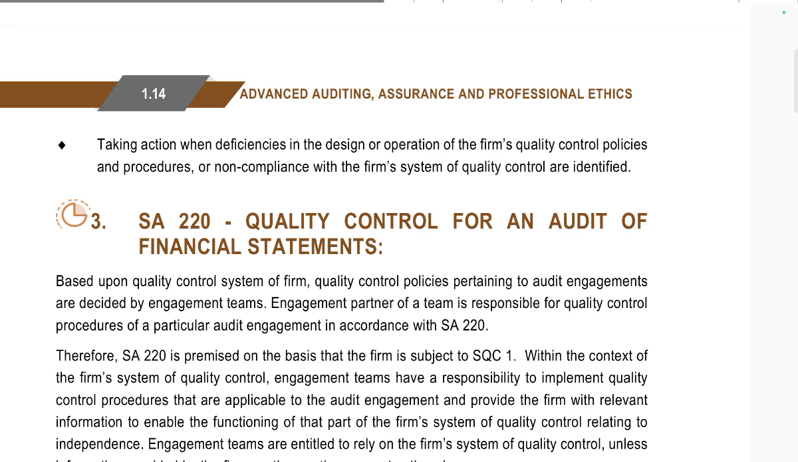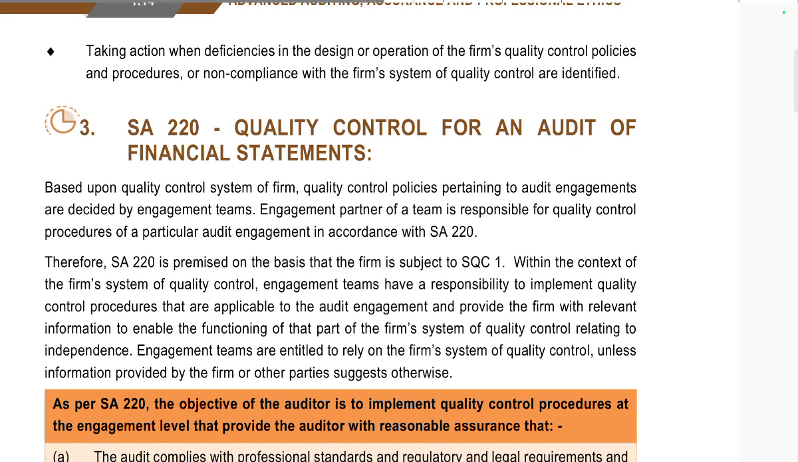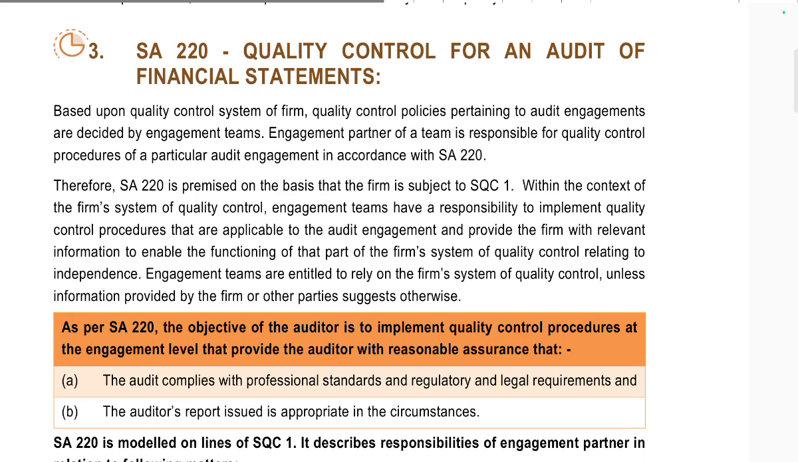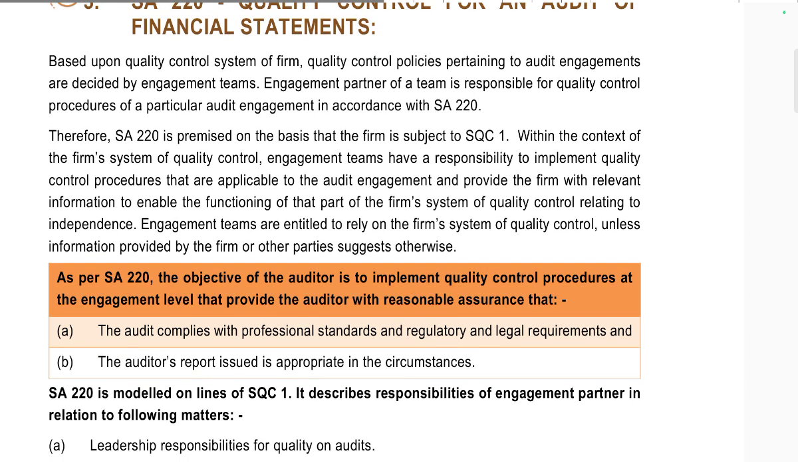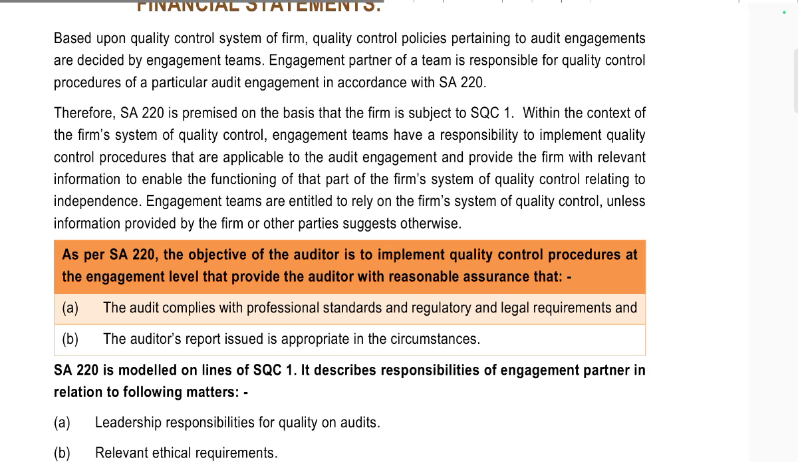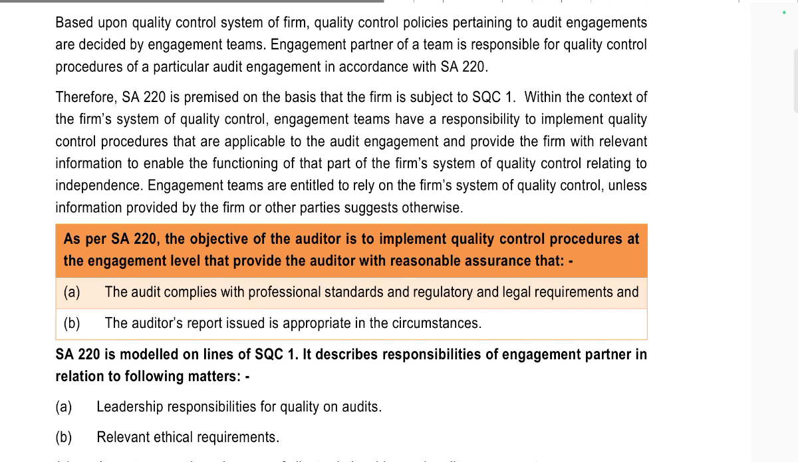SA 220, Quality Control for an Audit of Financial Statements, is based upon the quality control system of the firm. The quality control policies pertaining to the audit engagement are to be decided upon by the engagement team. The engagement partner is responsible for quality control procedures in a particular audit engagement. SA 220 is therefore to be read on the basis of the firm's SQC, within the context of the firm's system of quality control.